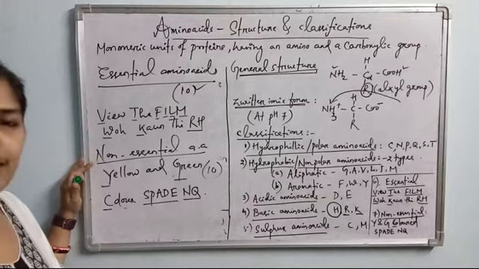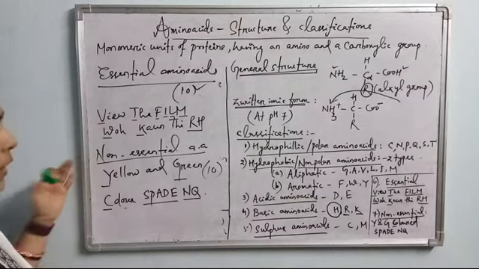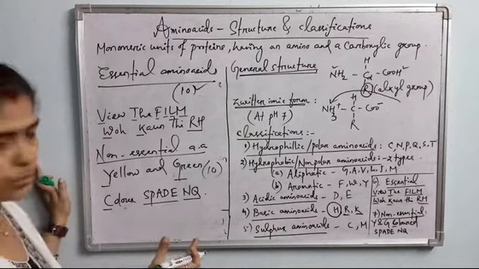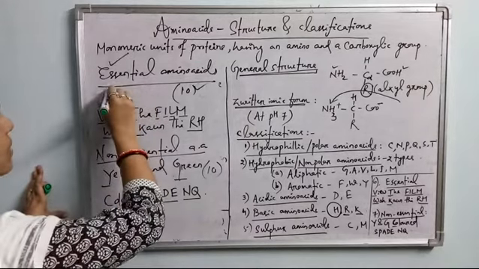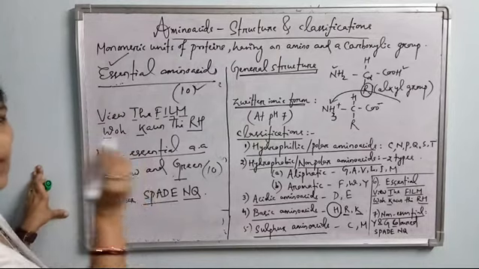Non-essential amino acids are synthesized in our body. Although we also take these amino acids through our diet, they are synthesized in our body. So yeah, these are considered as non-essential. But these are essential. Essential means they are not synthesized in our body, and we can only take them through our diet, through our food.